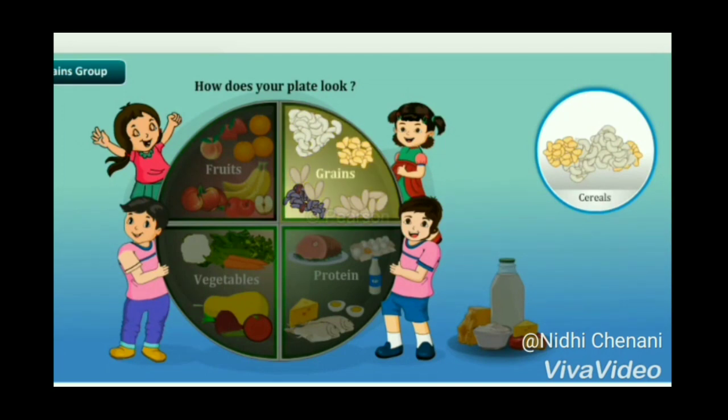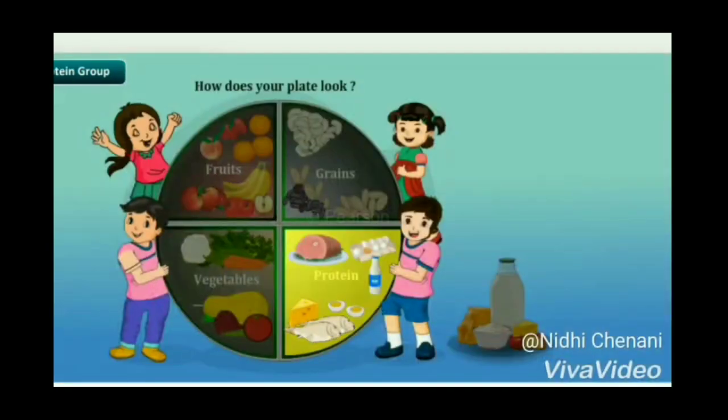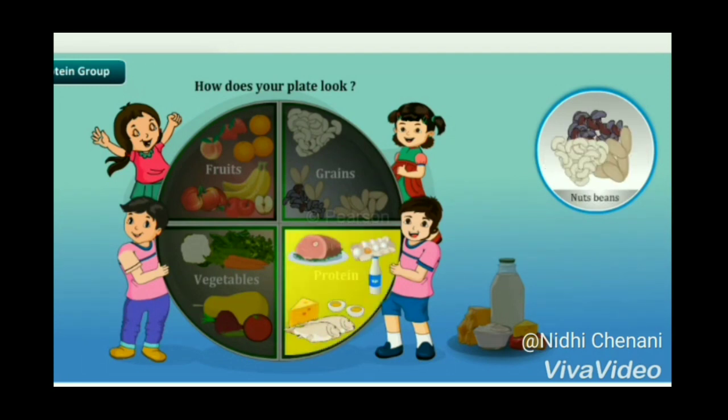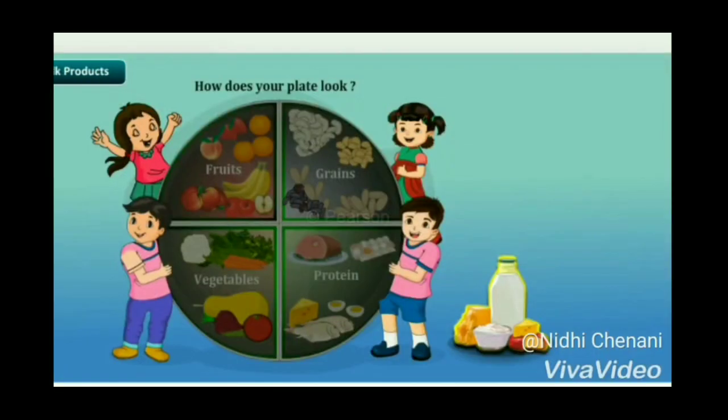They have minerals. They are very healthy for you. And lastly, protein. For you children, protein is very important for growing as it is a body building nutrient. You can have protein from fish, chicken, poultry, eggs, nuts, beans, lentils.